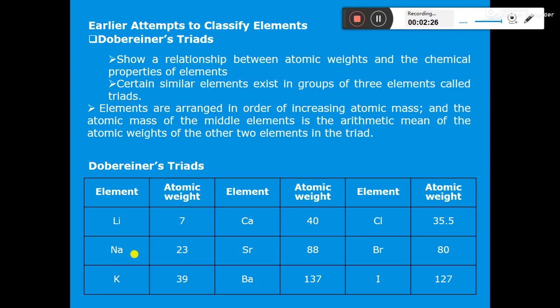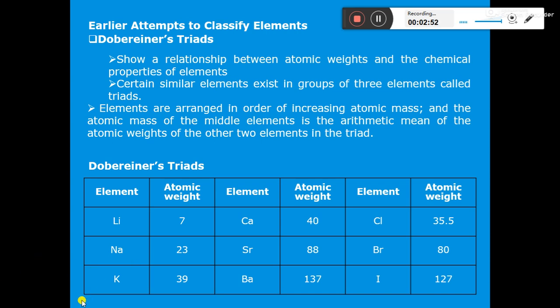So according to Dobereiner's law of triads, if we take three consecutive elements of the same group and arrange them in the increasing order of their atomic masses, then always the atomic mass of the middle element will be the average of the atomic masses of the other two elements.